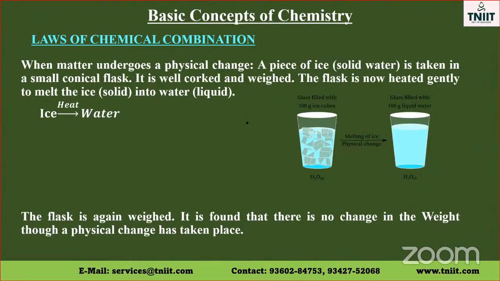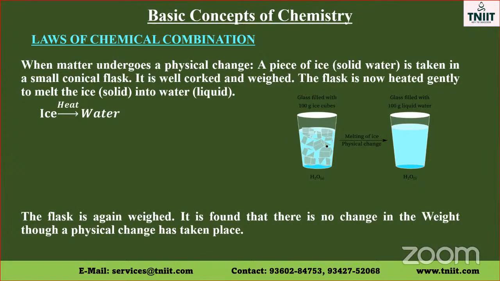Now, the second illustration: when matter undergoes a physical change, a piece of ice is taken in a small conical flask. It is well corked and weighed. The flask is now heated gently to melt the ice into water.